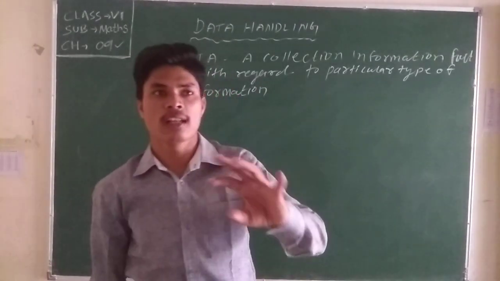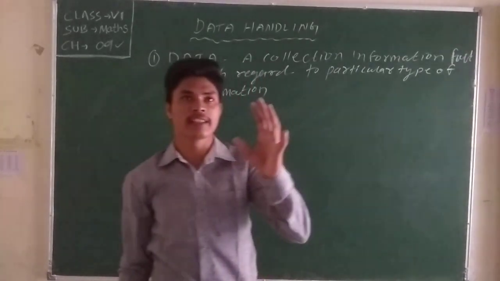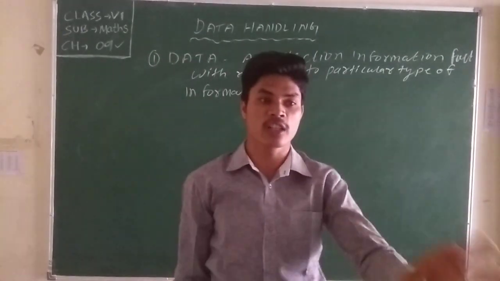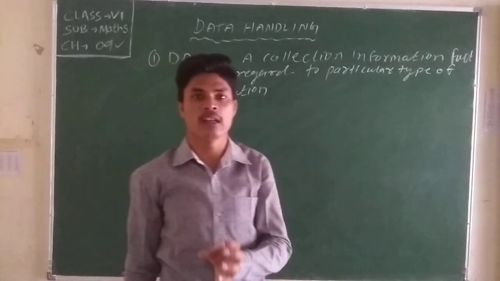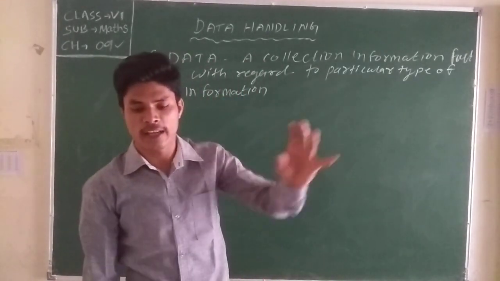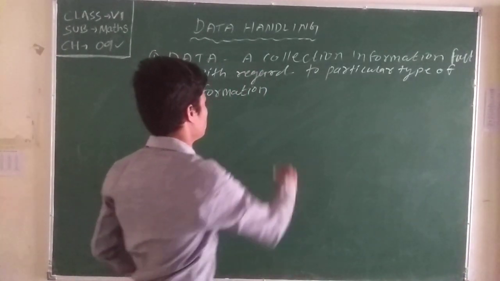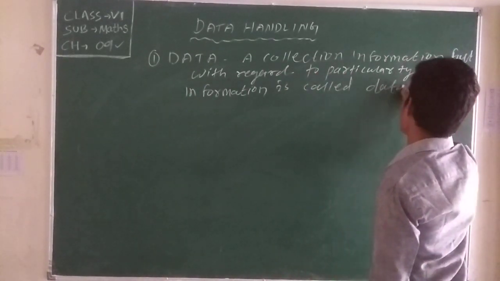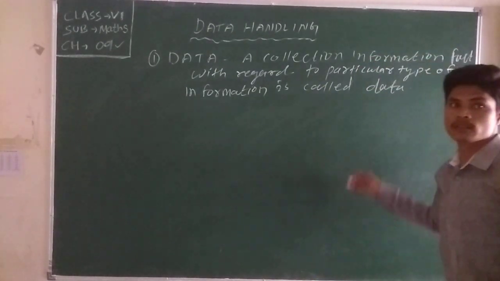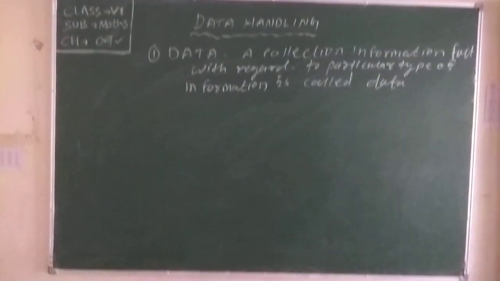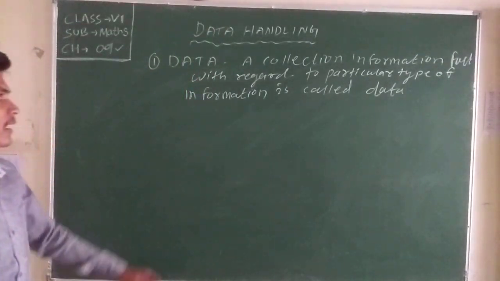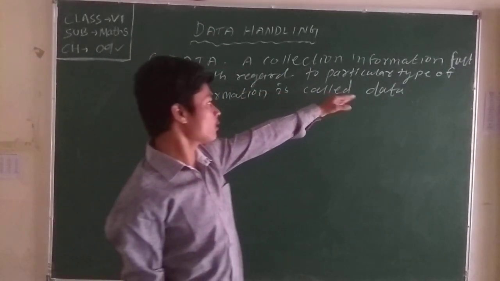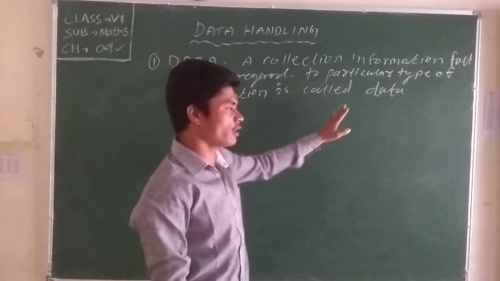It does not have to be one particular thing, like matches or games. We can collect data of classroom students or classroom benches. In a classroom we can collect how many students, how many boys, how many girls, and their age groups. Any type of information is called data. What is data? Data is a collection of information, facts with regard to a particular type of information.